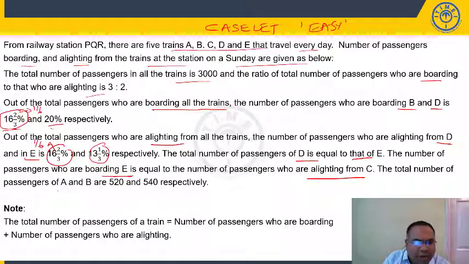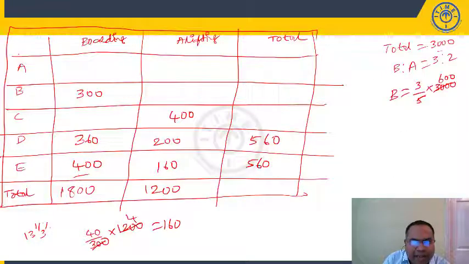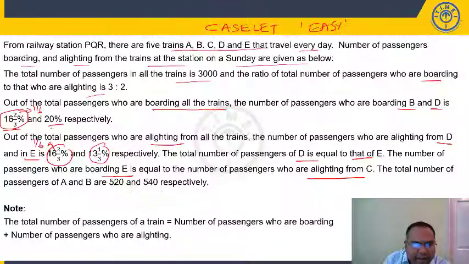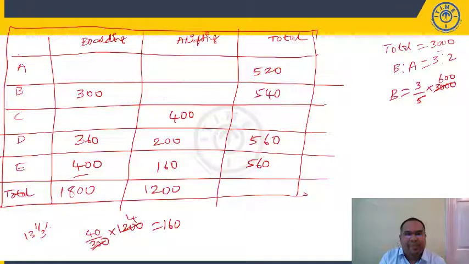Then the total number of passengers of A and B are 520 and 540 respectively. A 520, B 540. The total number of passengers of a train is the number of passengers who are boarding plus the number of passengers who are alighting. Right. If this is 540, I can say this is 240. 540 minus 300, it is 240.